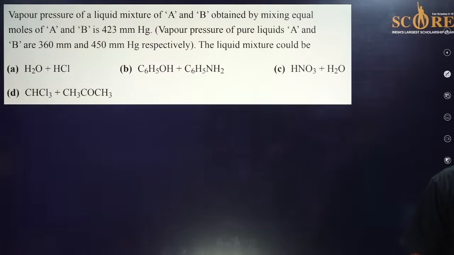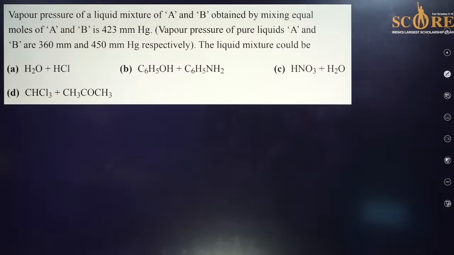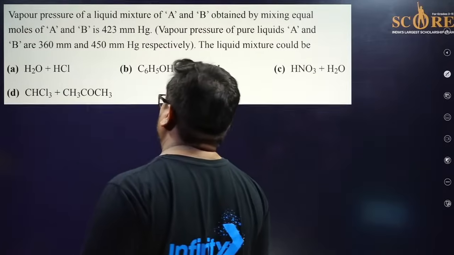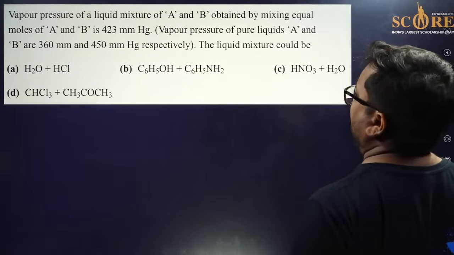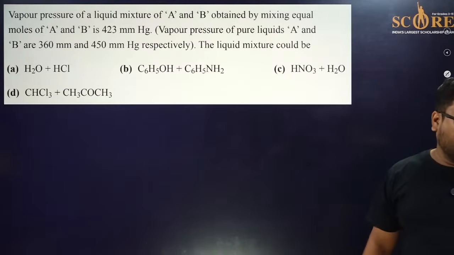Please. Vapor pressure of a liquid mixture of A and B obtained by mixing equal moles of A and B is 435 mmHg. Vapor pressures of pure A and B are given. The liquid mixture could be... very cool question.